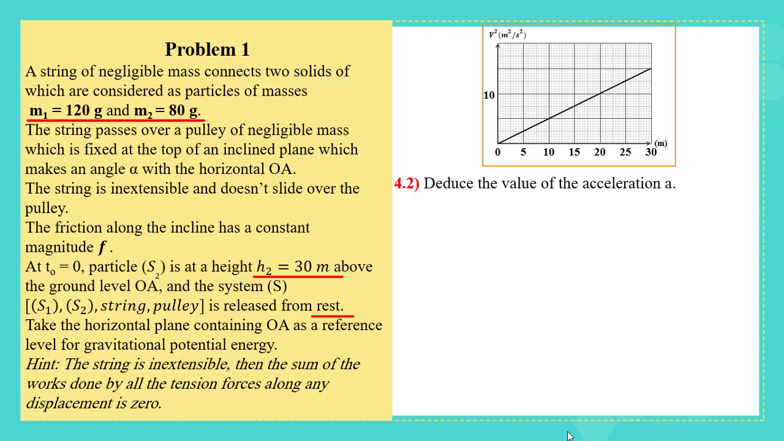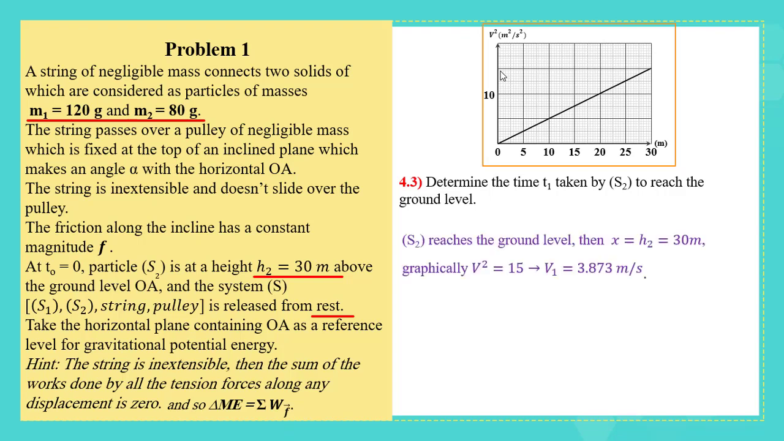Deduce the value of the acceleration a. Simply, from part 3, a equals 1 minus 5F. F is 0.15. The answer is 0.25 meters per second squared. Determine the time t1 taken by S2 to reach the ground level. Look back to the graph. At 30 meters, v squared will be equal to 15 meters squared per second squared, because 2 divisions equal 10, then a division is 5. 10 plus 5 is 15 meters squared per second squared.